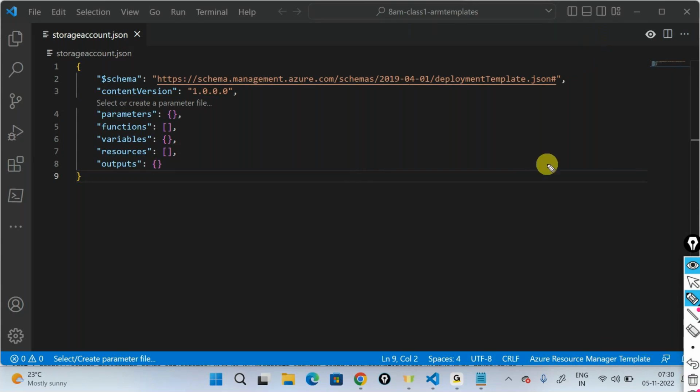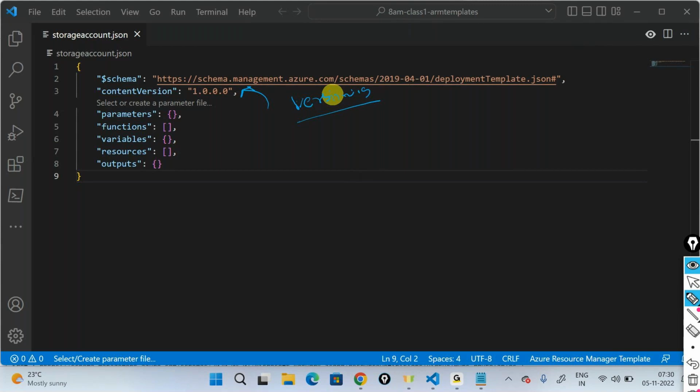Then you have something like a content version. This is for something called versioning, meaning I can have different versions of my template. Initially, I can start with a version called 1.0.0.0. I can make some changes and save it as storage account version 1. And later, if I want to make more changes, I would come there, make a change, and save my template as 1.1.0.0.